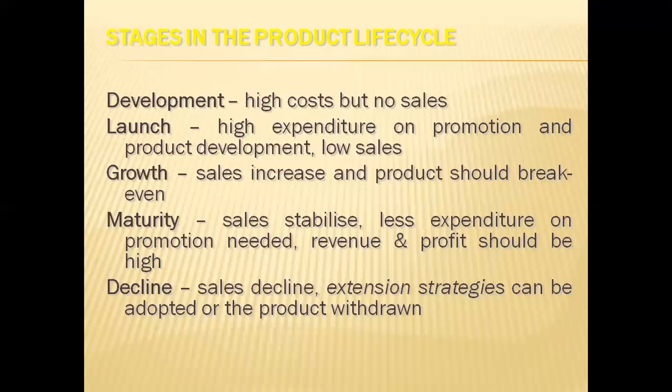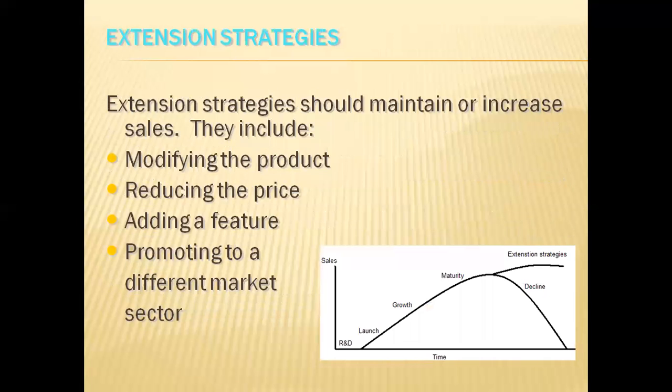For example, pager. There was a period of time when many customers were taking up the product. But later, when mobile phones were added with the feature of messaging and all, the pager became a declined product. Extension strategy should maintain or increase sales. They include modifying the product, reducing the price, adding some features, and promotion to a different market sector.